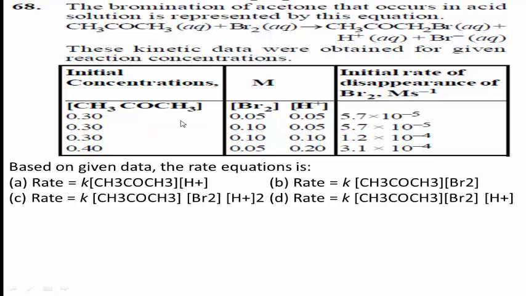Based on the given data, the rate equation is, carefully observe the data and write the rate equation. Options are given here. Option A, rate equal to k [CH3COCH3][H plus]. Option B, rate equal to k [CH3COCH3][Br2]. Option C, rate equal to k [CH3COCH3][Br2][H plus]. Option D, rate equal to k [CH3COCH3][Br2][H plus] squared.